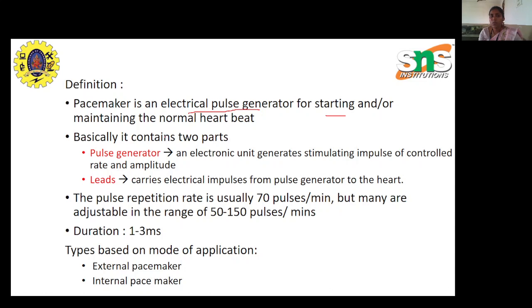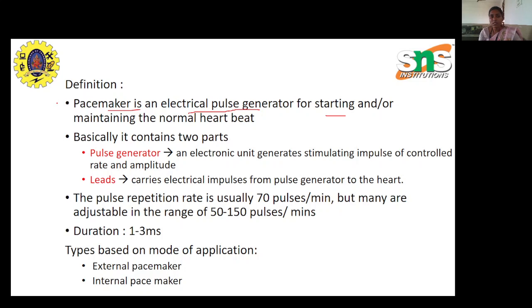In such a case, we can use this pacemaker device to assist the heartbeat, or we can initiate the electric impulse so that the further nodes can cope with that impulse to maintain the normal heartbeat, right?